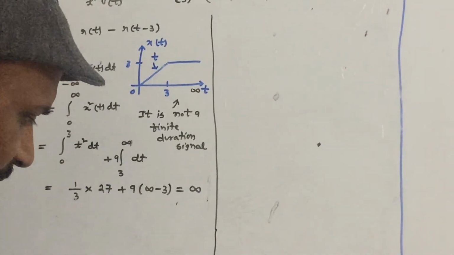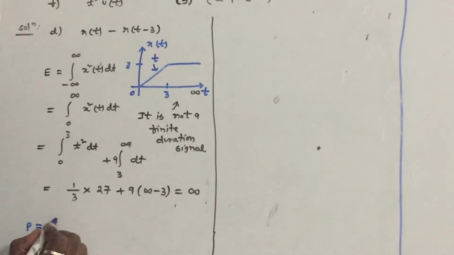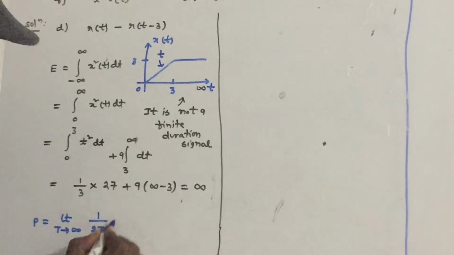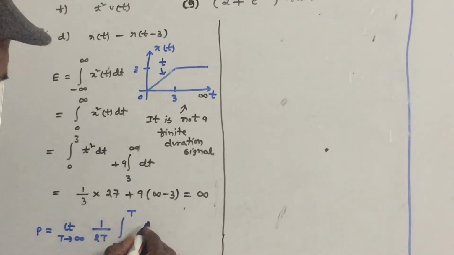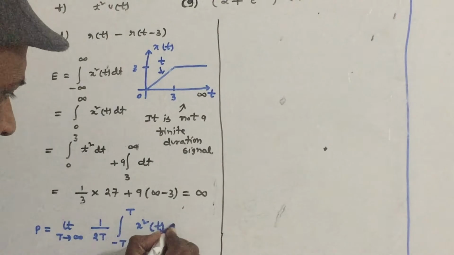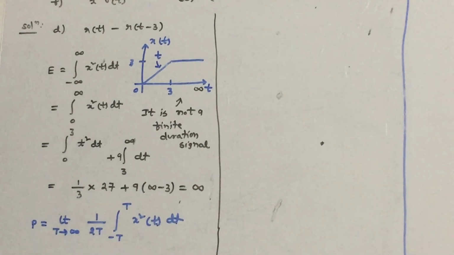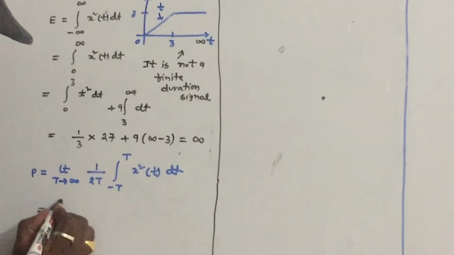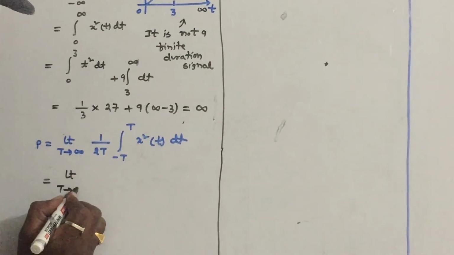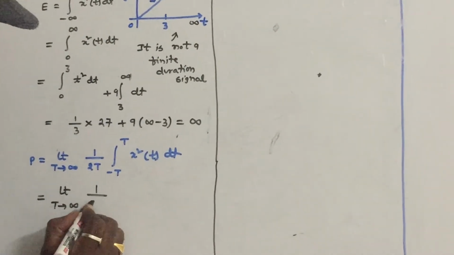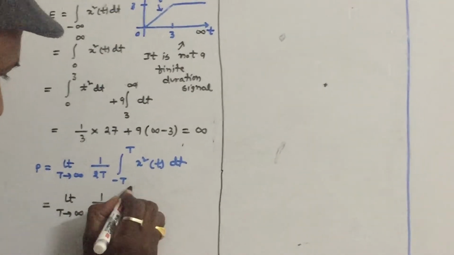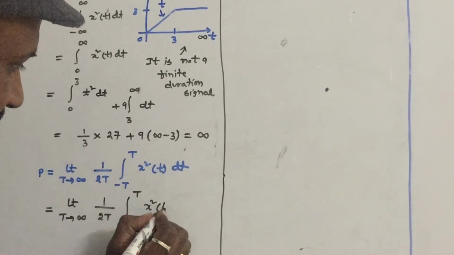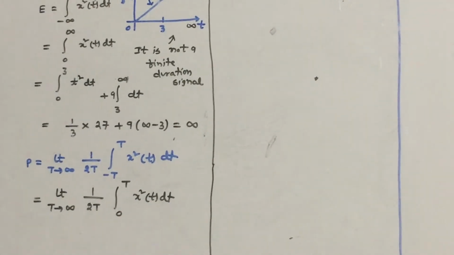So now let us calculate the power. What is the power formula? The power formula is limit t tends to infinity, 1 by 2t, integral minus t to t, x square of t dt. This is the mean square value of a signal. Because the signal is existing during 0 to infinity, let us split the limits: limit t tends to infinity, 1 by 2t, integral 0 to t, x square of t dt.